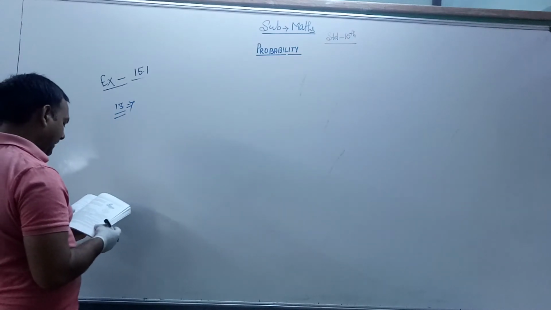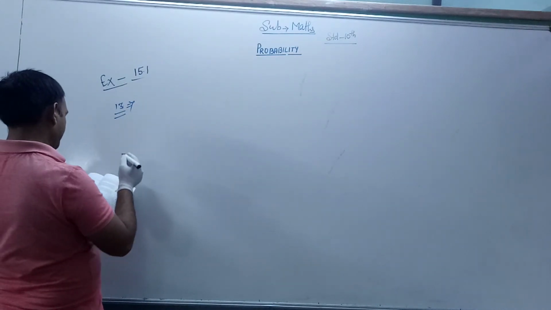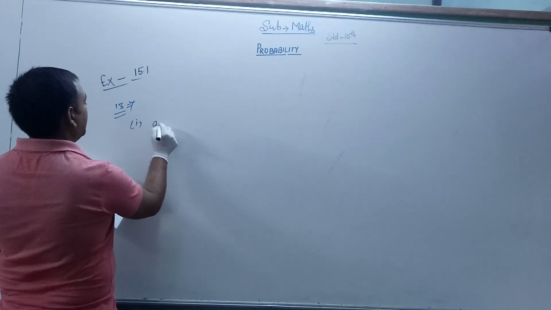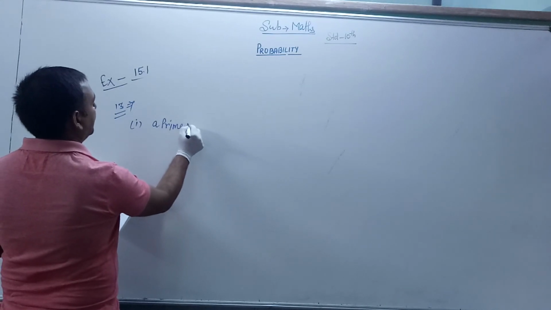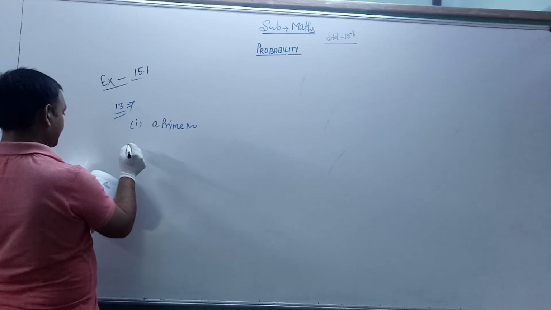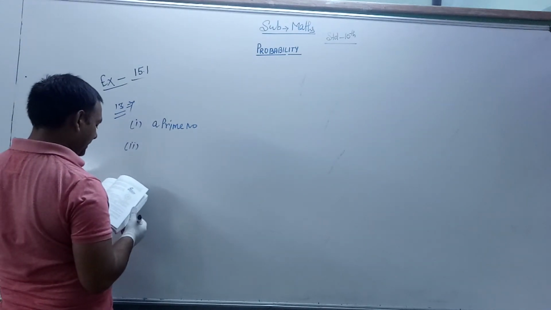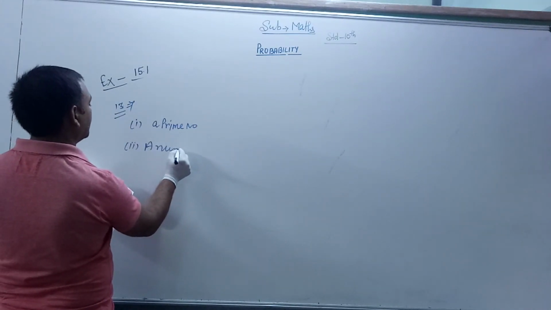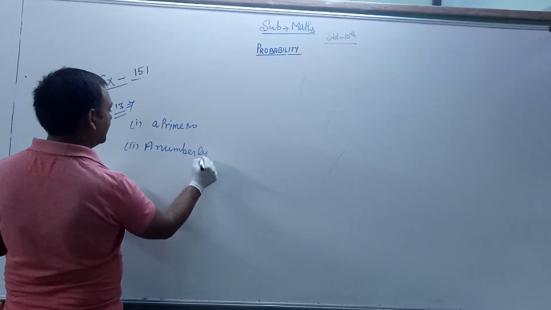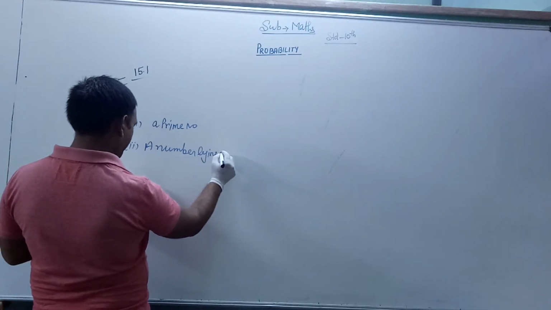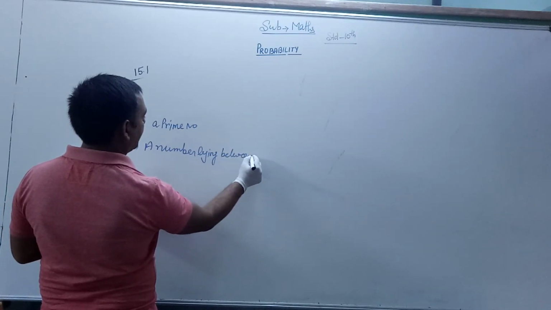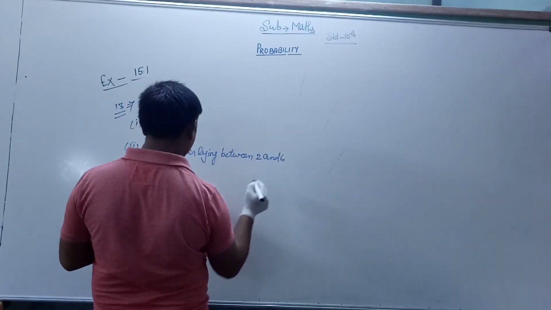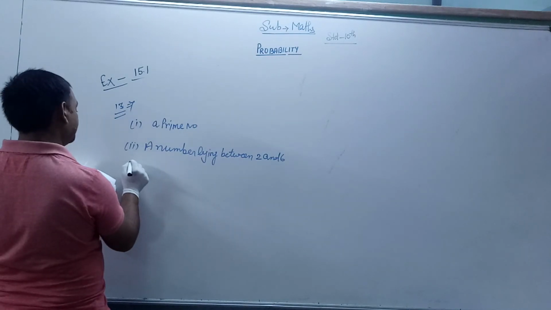A dice is thrown once, find the probability of getting: first, a prime number; second, a number lying between 2 and 6; and an odd number.